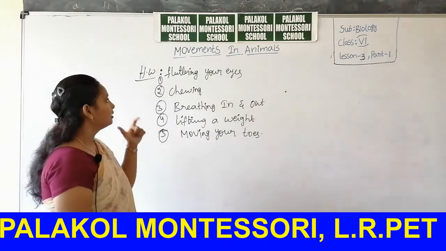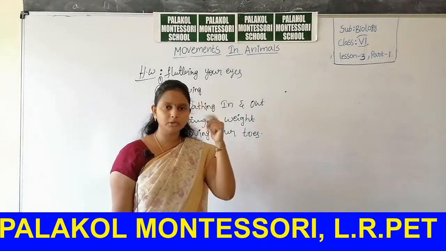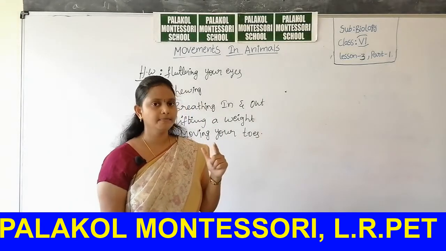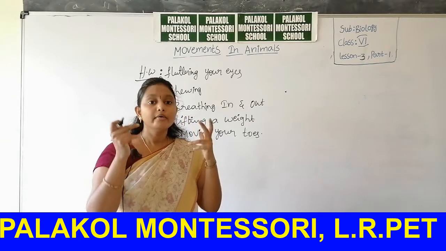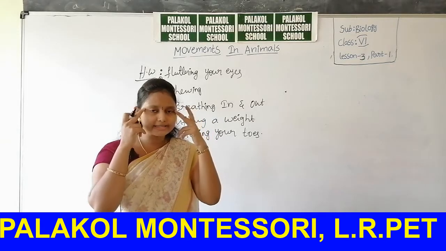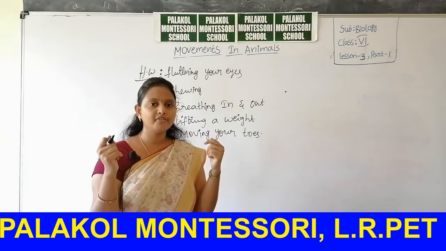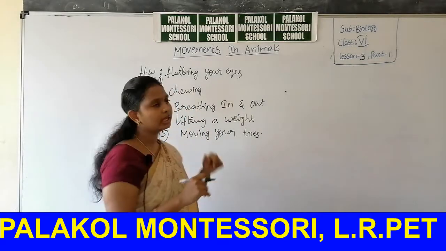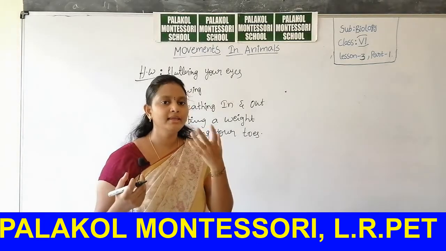First of all, fluttering of your eyes. Fluttering means you have to blink your eyes. What muscles do you observe moving while fluttering of the eyes? Chewing is nothing but biting.